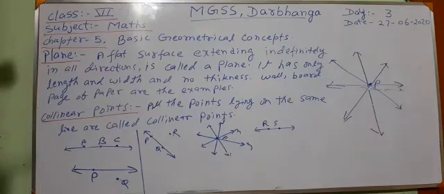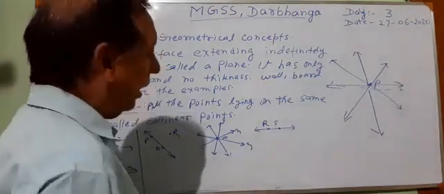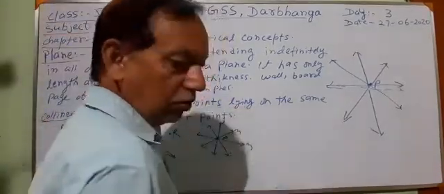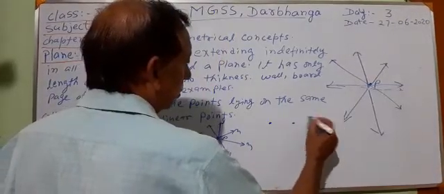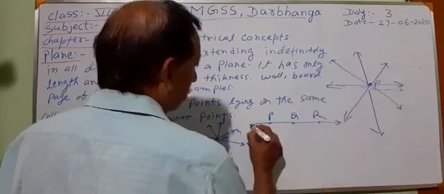Now one question is there. I am asking one question. I am writing here three points, P, Q, R. A line is passing through all the points.